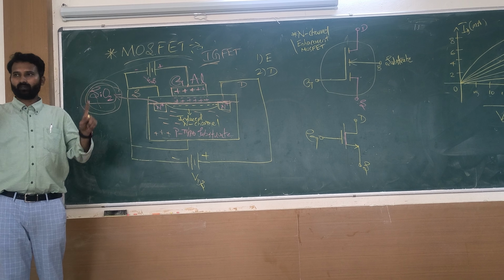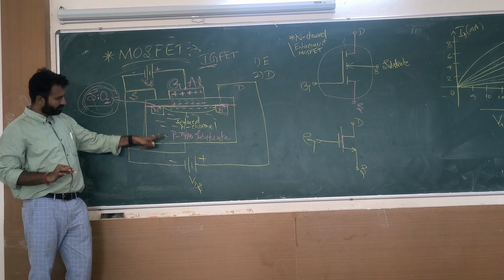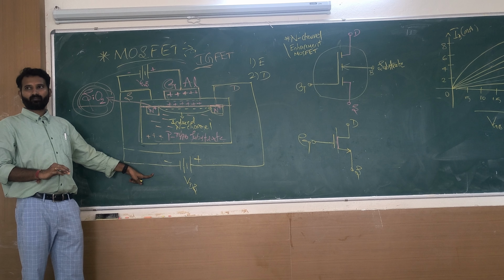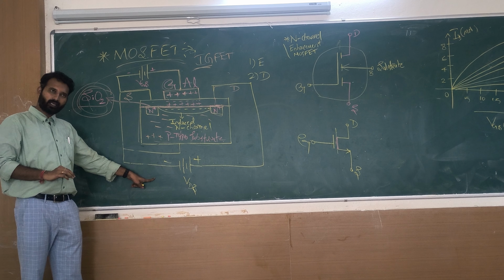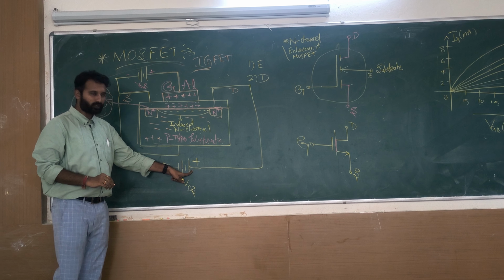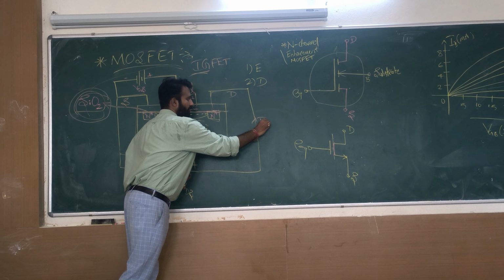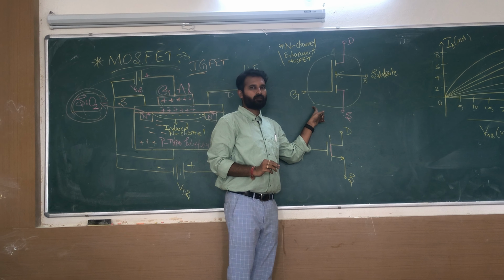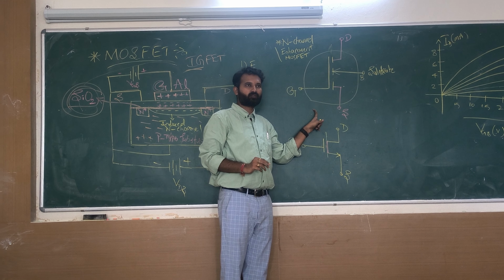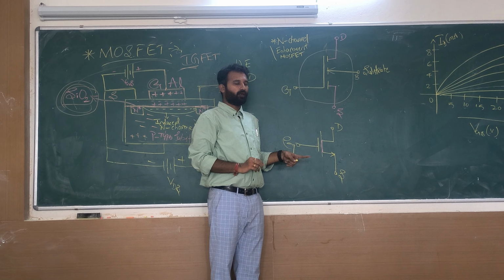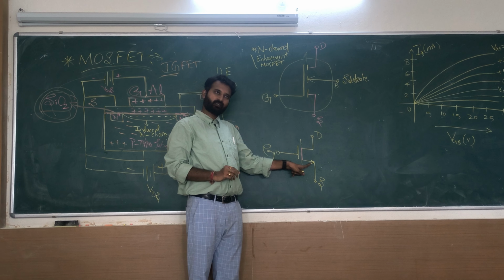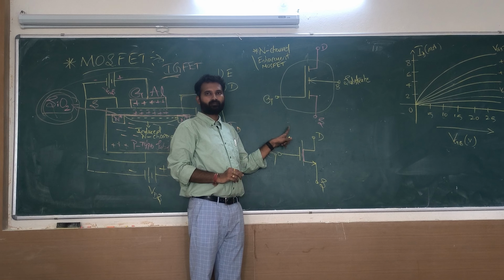Just like JFET only. Here I am giving VGS, here I am giving VDS. Source is always negative. Drain is always positive. So current will move like this. Clear? These are the symbols for your MOSFET, the N channel MOSFET. In an N channel MOSFET, current will move from gate to source. This is the arrow mark. This is the symbol. You need to remember them.